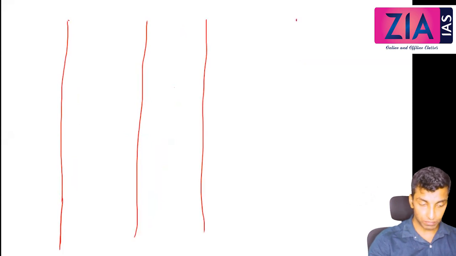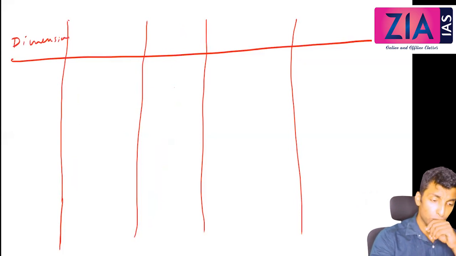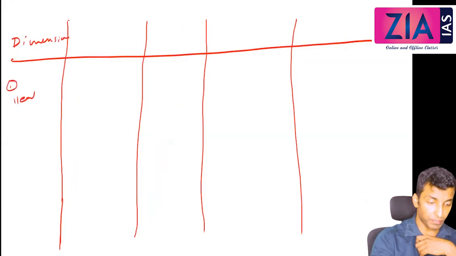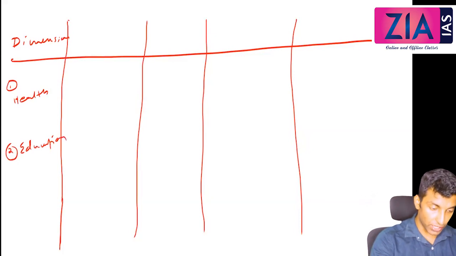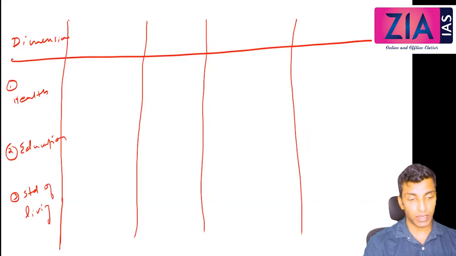So we will now try to understand how it is calculated. We have seen the dimensions in the case of HDI also. Here also you can see the same dimensions. Health is one. Second is education. In the case of HDI and IHDI also it was the same. Third is standard of living. So these are the three dimensions. What is common in all three, HDI, IHDI and MPI? Health, education, standard of living.